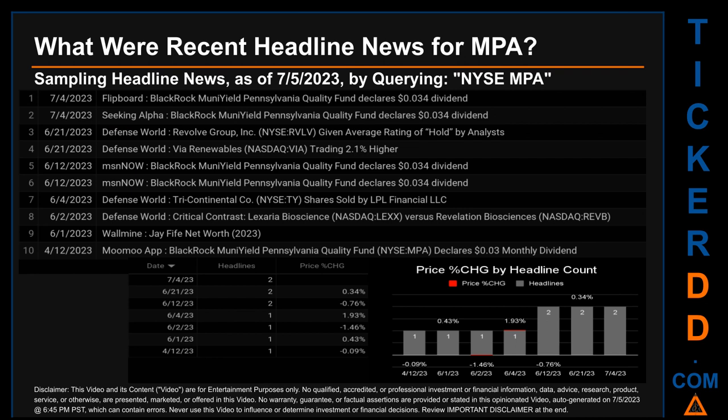The oldest publication was on Wednesday, April 12, 2023, 3 months and 23 days ago, when Moomoo app published the headline that read, BlackRock Muni Yield Pennsylvania Quality Fund declares 3 cents monthly dividend. The latest publication date was one of 3 days with the most found headlines. I have not yet received pricing data for that day, so cannot calculate the day's percentage change in price.